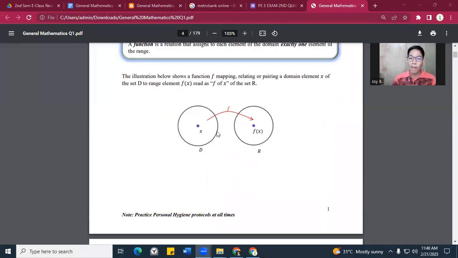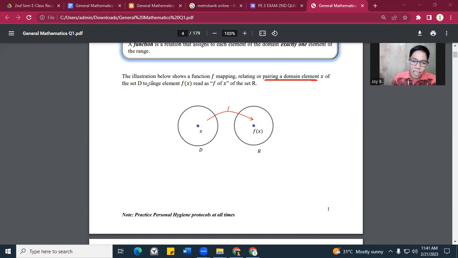Now, dako tayo sa illustration para mas madaling maintindihan. Okay, the illustration below shows a function of mapping. Again, relating or pairing a domain element X of set D to range element function of X, read as function of X of the set R. So, ano ibig sabihin nun? Now, here, remember, we have the circle D and the circle R, right? This is circle D and this is circle R. Now, the point here is that the illustration will show a function F mapping, okay? Relating or pairing a domain element X of the set D.